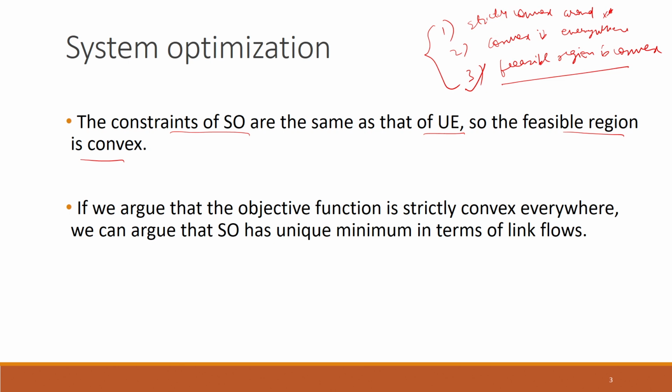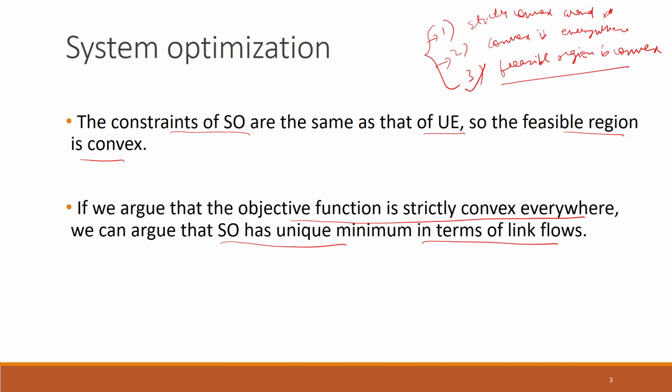Now, if we argue that the objective function is strictly convex everywhere, then we can argue that the system optimization has a unique minimum in terms of the link flows. If we are able to argue that the objective function is strictly convex everywhere, that will automatically imply that it is strictly convex around any stationary point x star, and also that it is convex everywhere, because if a function is strictly convex, it is automatically convex.